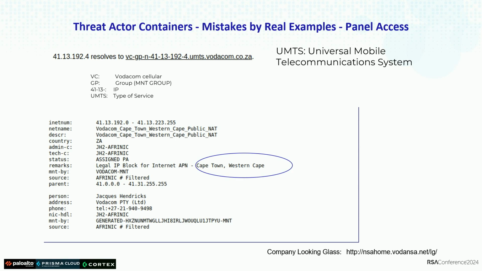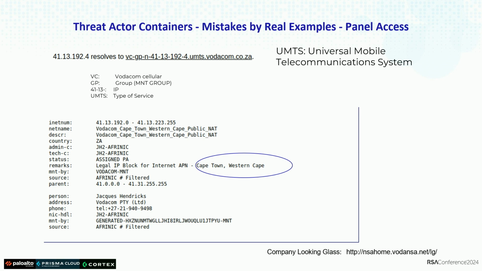And then that IP led us to Cape Town, and this is a mobile access. If you use looking glass routers, you will see that the nomenclature of the reverse DNS of the IP tells you what is the type of service that the IP was using at that moment.